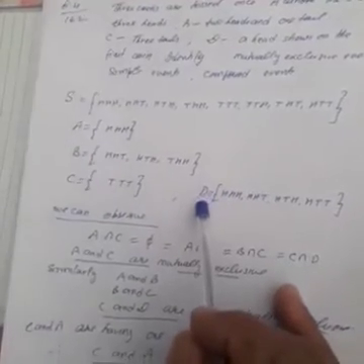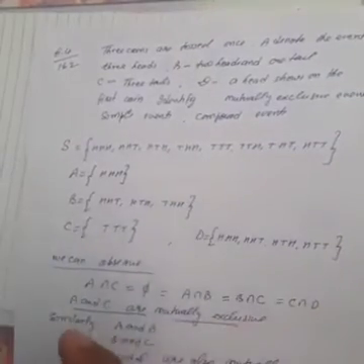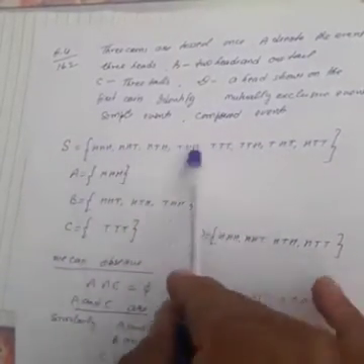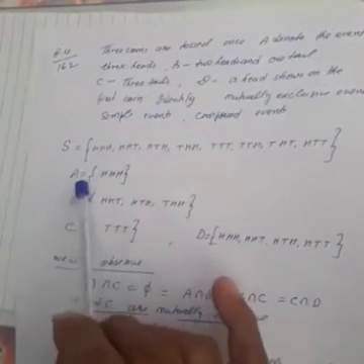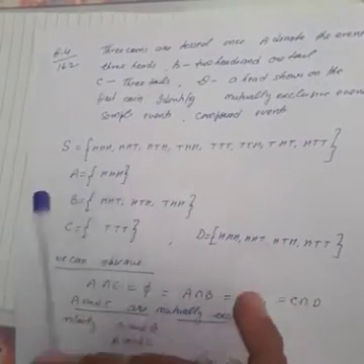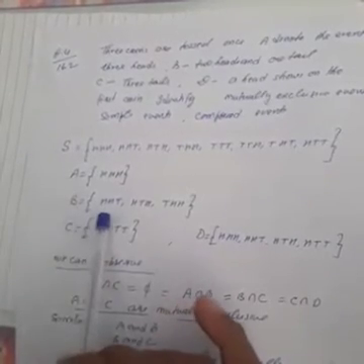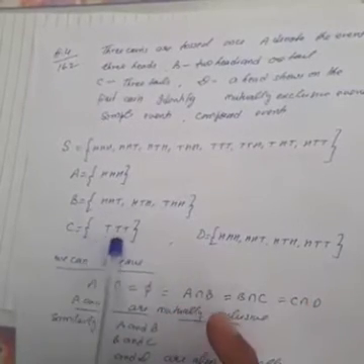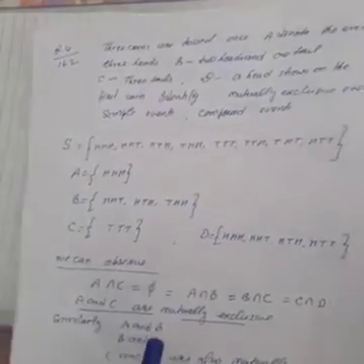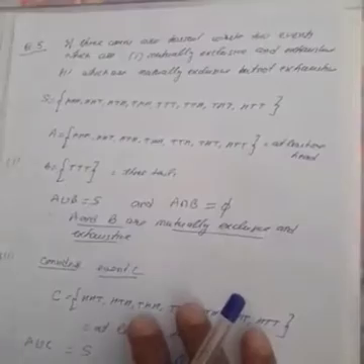Now what is a simple event? An event which contains one sample point. The elements written inside are called sample points. There is one sample point in event A, so this is simple. In event B there is more than one sample point, so this is a compound event. I hope it is clear to all of you. So this is question number 4 of exercise 16.2.